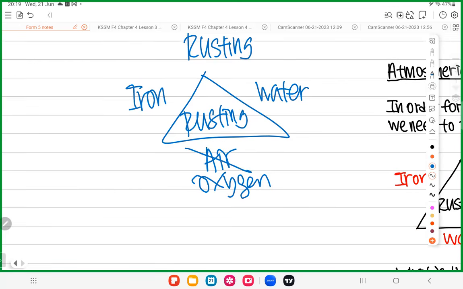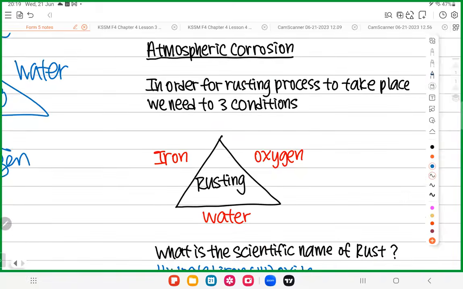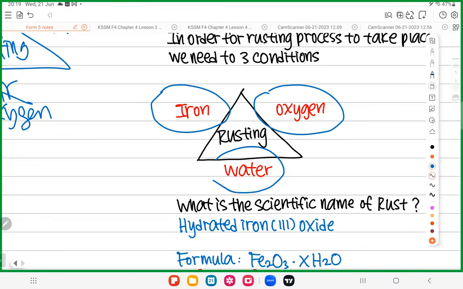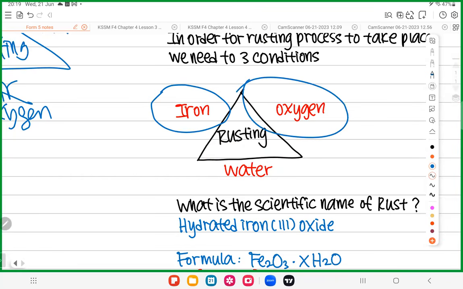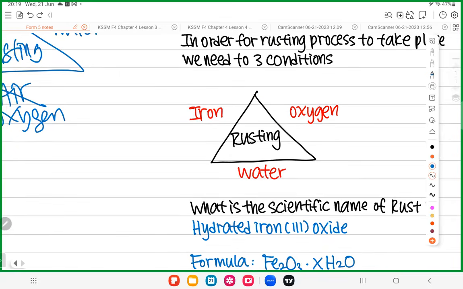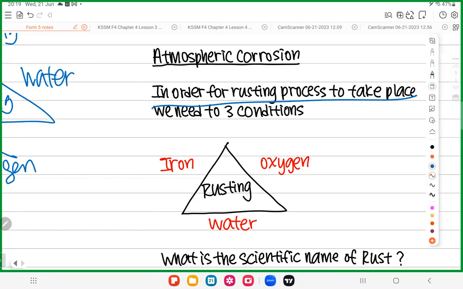Oxygen. Is it okay? So in SPM, if they ask you what is needed for rusting? Three things: iron, oxygen, and water. All good? Without any one of them, rusting won't take place. If you only have iron and water, no oxygen, it cannot. If you only have iron and oxygen, no water, it cannot. You must have all of them in order for rusting to take place. Okay? I hope everyone can understand.